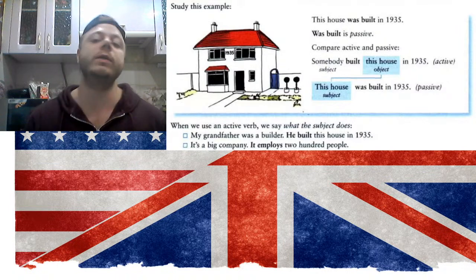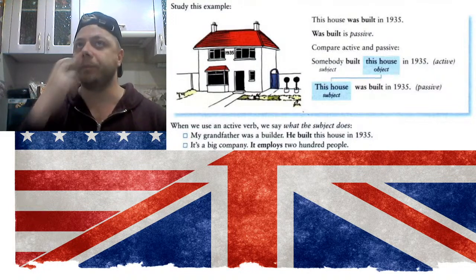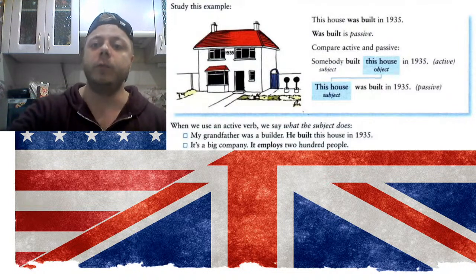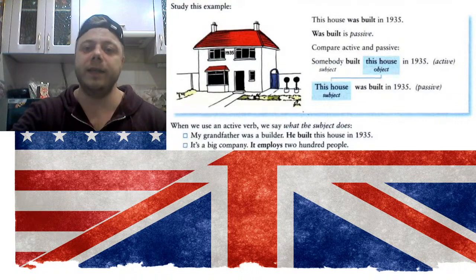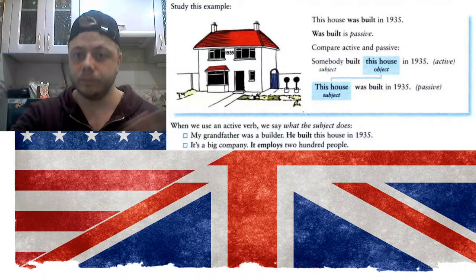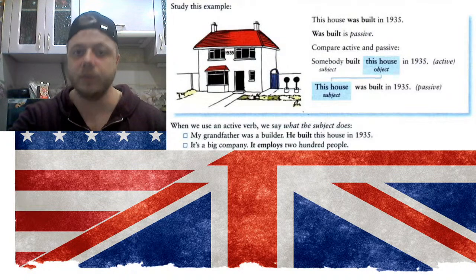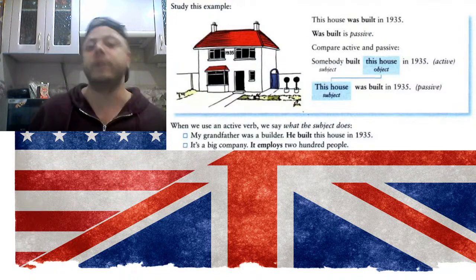So why? What's the difference? When do we choose either one? So we choose passive when we don't care or when it's not important who did the action. We care about the object, the result of this action. So somebody built the house. This house is the result. It was built. So this is the passive. So this is the difference.